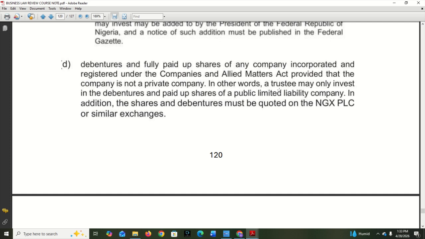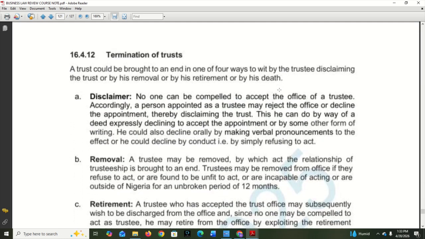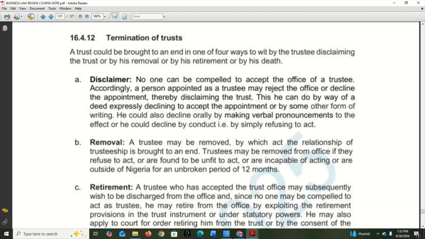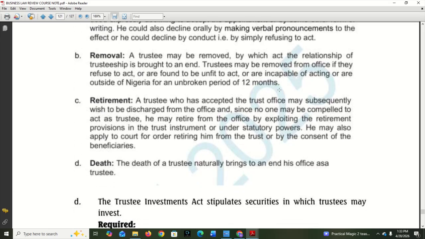Okay, then let's look at termination of trust. What are the circumstances where a trust can be terminated? Now, a trust can be brought to an end in four ways. One, by disclaimer. No one can be compelled to accept the office of a trustee. Accordingly, a person appointed as a trustee may reject the office or decline the appointment, thereby disclaiming the office. So if the person they're asking refuses, of course, a trust does not exist. Two, removal. A trustee may also be removed, by which act the relationship of trusteeship is brought to an end.